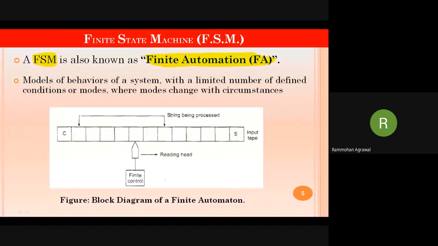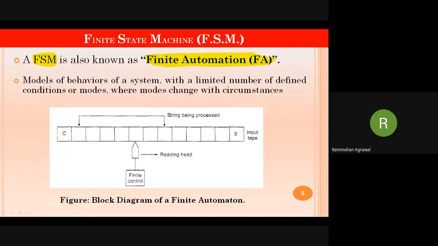Now we will see what is the block diagram or the structure of this FSM in memory. Just a few seconds ago I told you about a user who wants to withdraw some cash. This is a very good example for better understanding. Suppose the PIN number of the user is 1101.